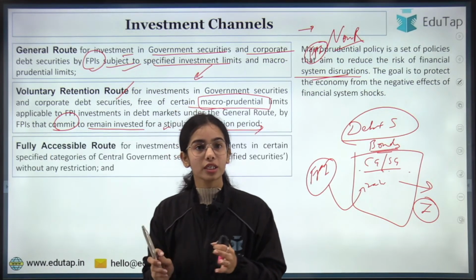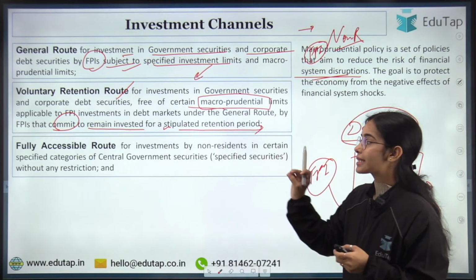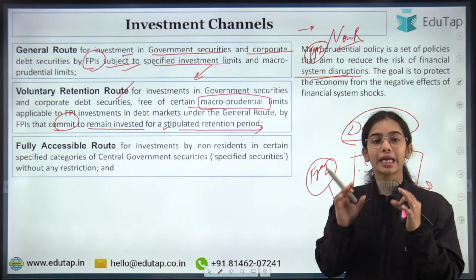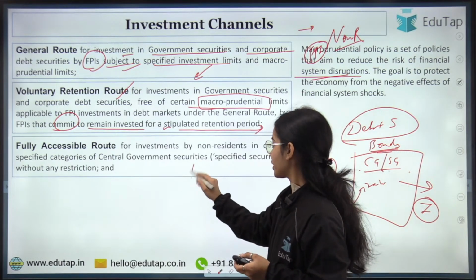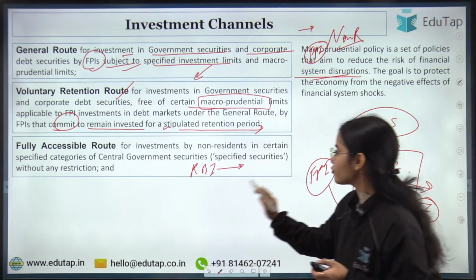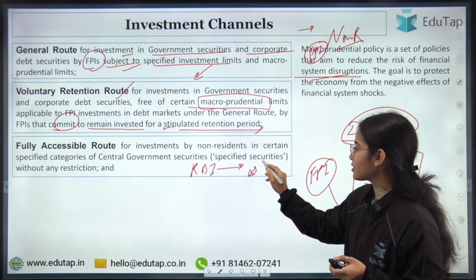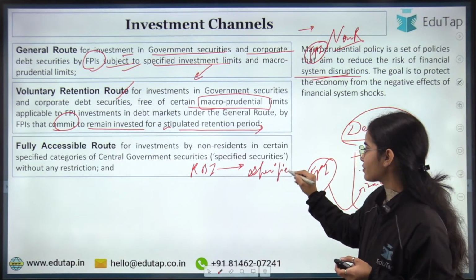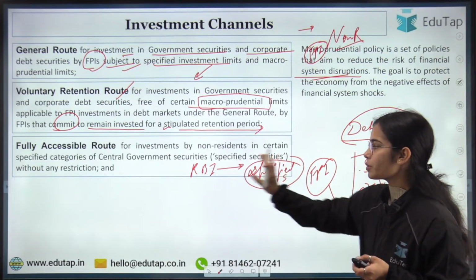Very good. Got it? Now, the fully accessible route. Here the Reserve Bank of India informs some specified securities. There are some specified securities that are informed by the RBI.